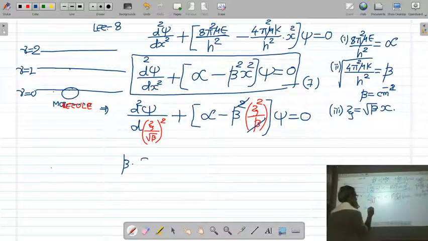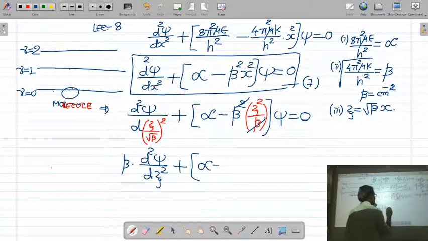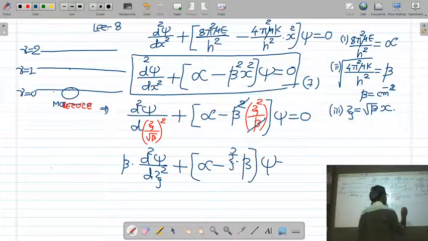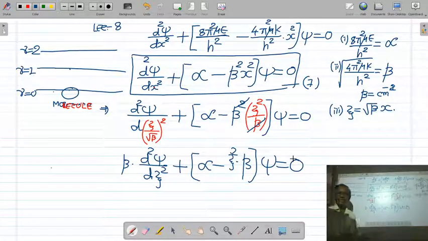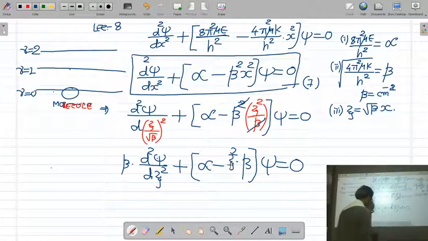Beta d square psi upon d xi square plus alpha minus xi square beta psi is equal to 0. One beta is cancelled.